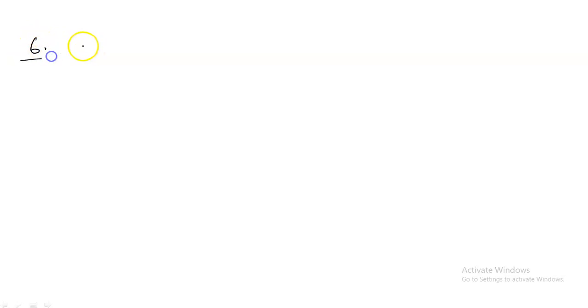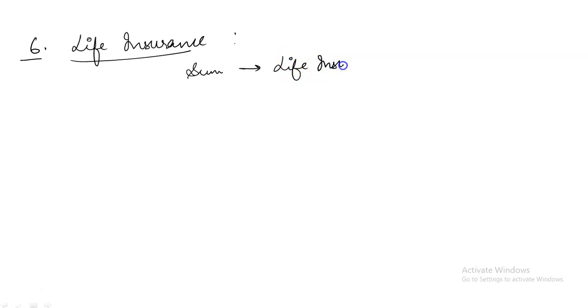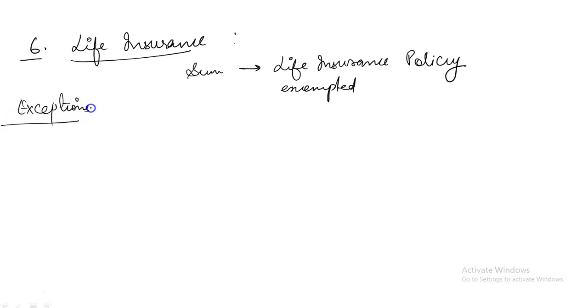Then next we have life insurance. Usually, any amount of sum received by way of life insurance policy is totally exempted from tax. But there are some exceptions to this. Exceptions are, first one, any sum received under key man insurance policy. If any amount is received under key man insurance policy, then that amount will not be exempted from tax.